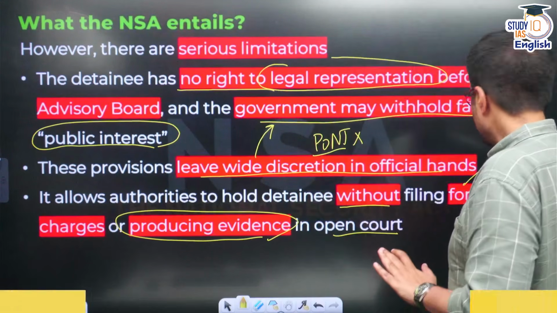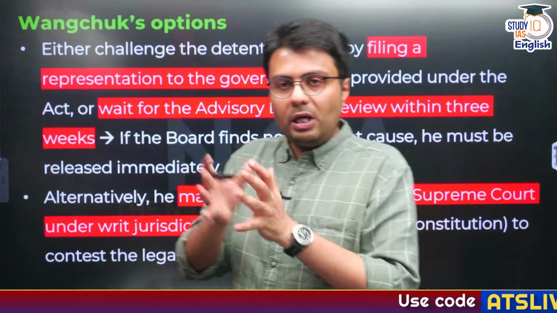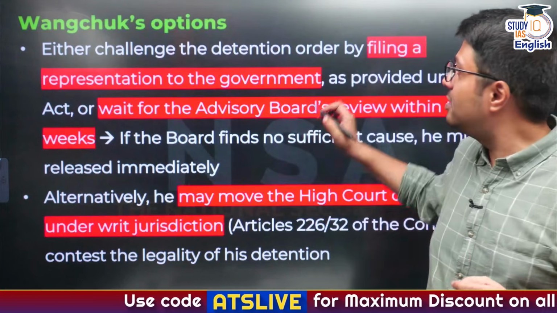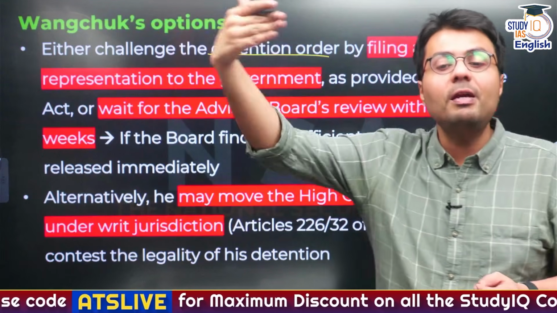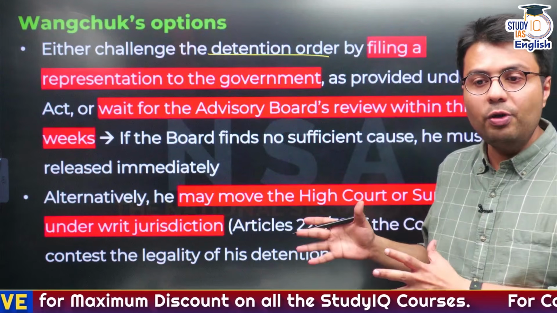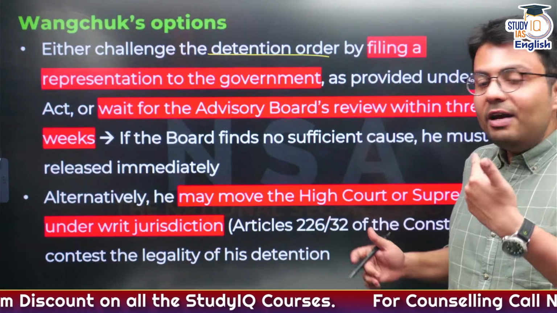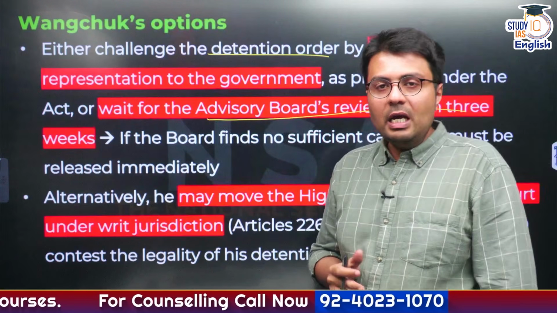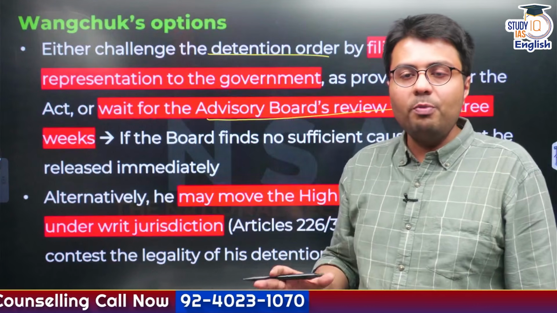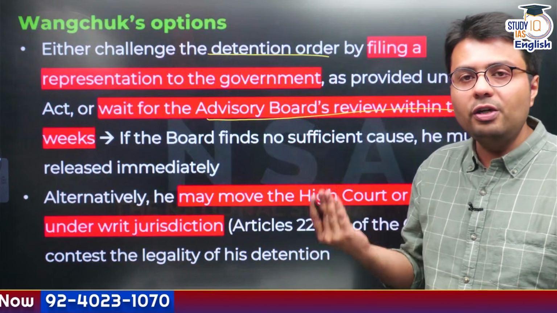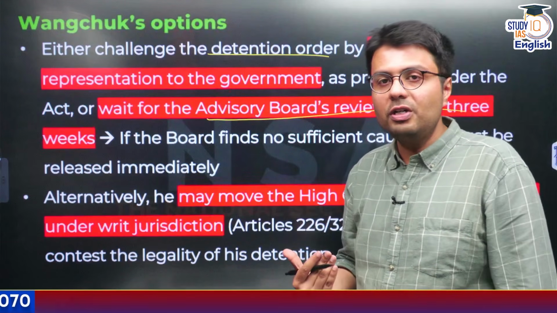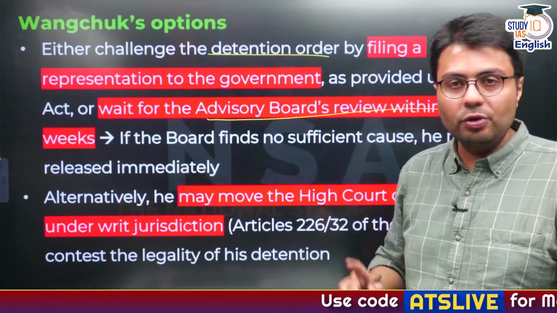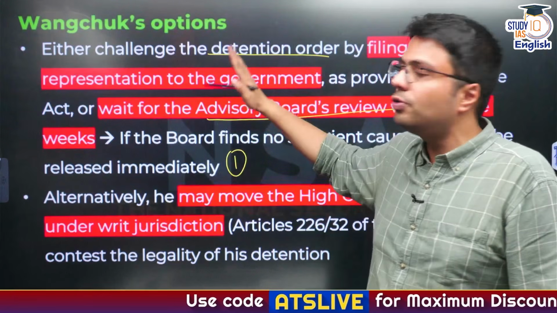Okay. Now, what you have to understand is, what are the options remaining for Sonam Wangchuk? Sonam Wangchuk can either challenge the detention order by formally making a representation to the government, as I've already told you, or he can wait for the advisory board to take up his case within the 3 weeks' time. Now, you need to understand, if the advisory board finds that there is no sufficient cause or no sufficient evidence, then it may allow for the release of Sonam Wangchuk. So this is the first recourse that Sonam Wangchuk has.